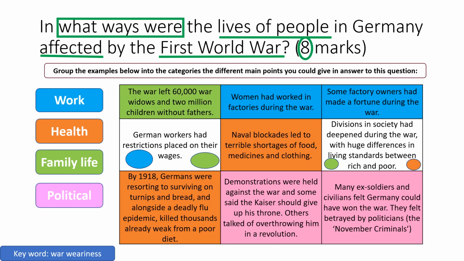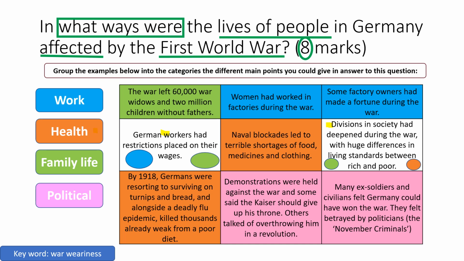See how you did. Family life was affected because the war left 60,000 war widows and 2 million children without their fathers. German workers had restrictions placed on their wages, and there were lots of divisions in society, particularly because the workers weren't getting paid as much, and they noticed their standard of living dropping considerably.